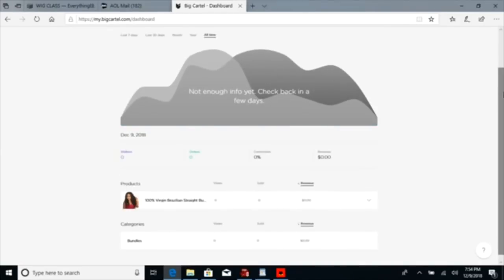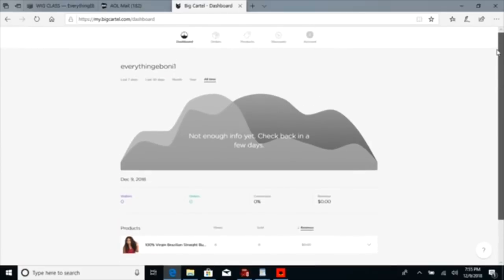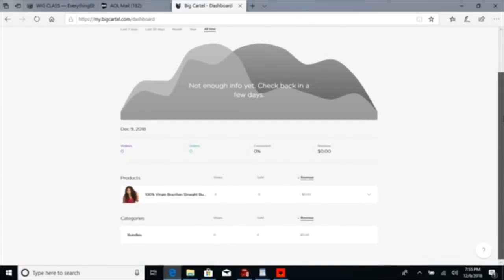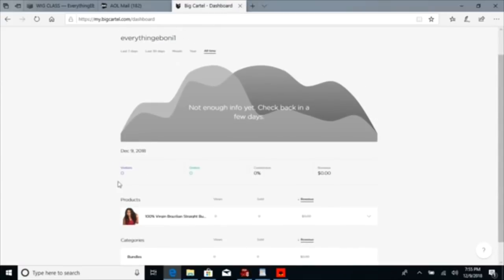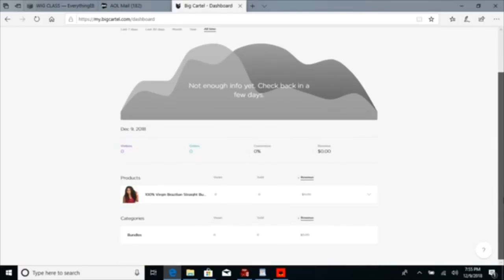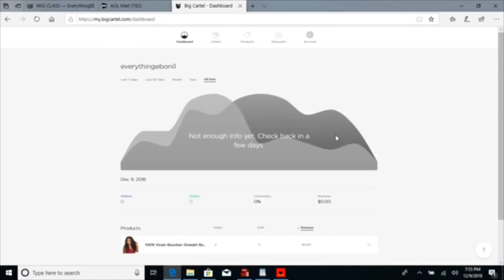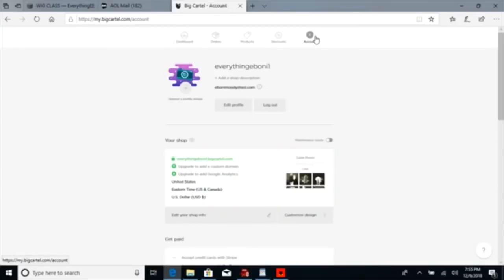All right. Now after you launch your website, it's going to come to the dashboard. And this is where you're going to see everything. You're going to see how many people visit your website, how many orders you have, and your revenue, okay? And all of your products that you sold, it's going to have all your products listed, how many sold, how much money you made, okay? All of your analytics is going to be on this page. Now, you want to see what your website looks like.